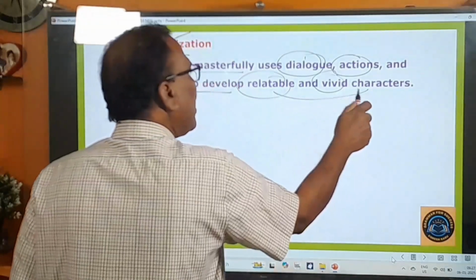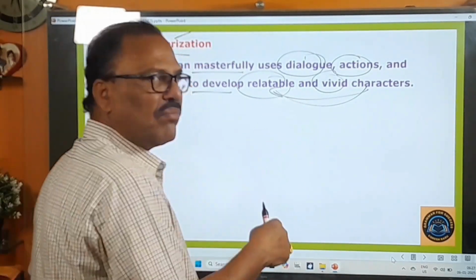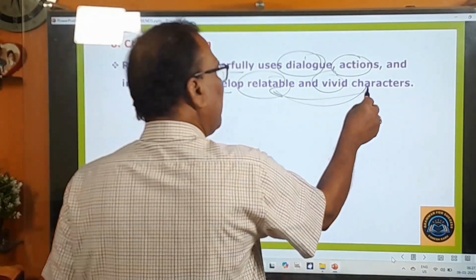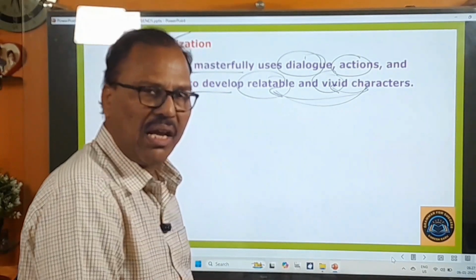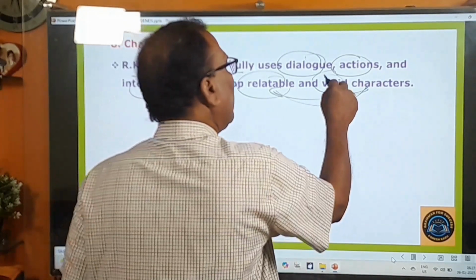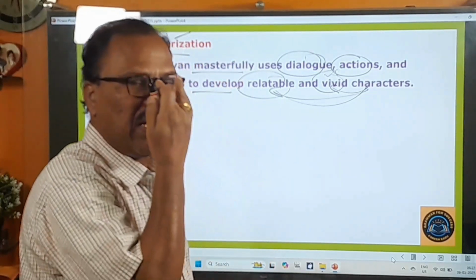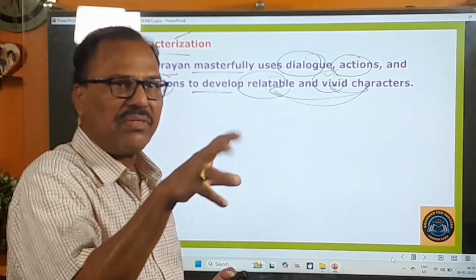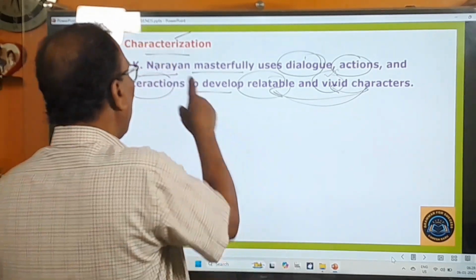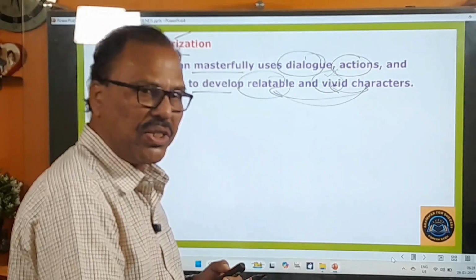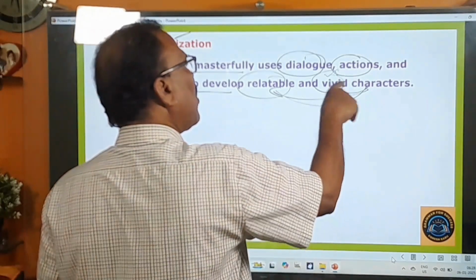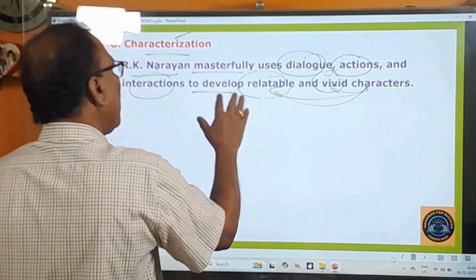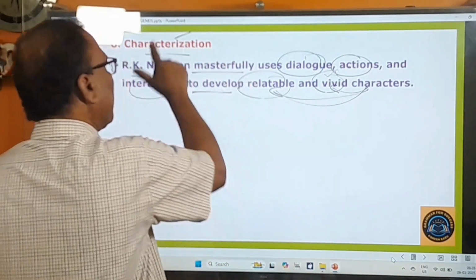So he wants to create characters that are relatable, that can be narrated, that can be described very easily, and that are very vivid. Vivid means not complex and complicated, but simple and easy to understand. Some characters in some stories you cannot understand thoroughly because they are very complex. Here R.K. Narayan has taken very good measures not to create complex characters but vivid and relatable characters. Therefore this is called masterful characterization.